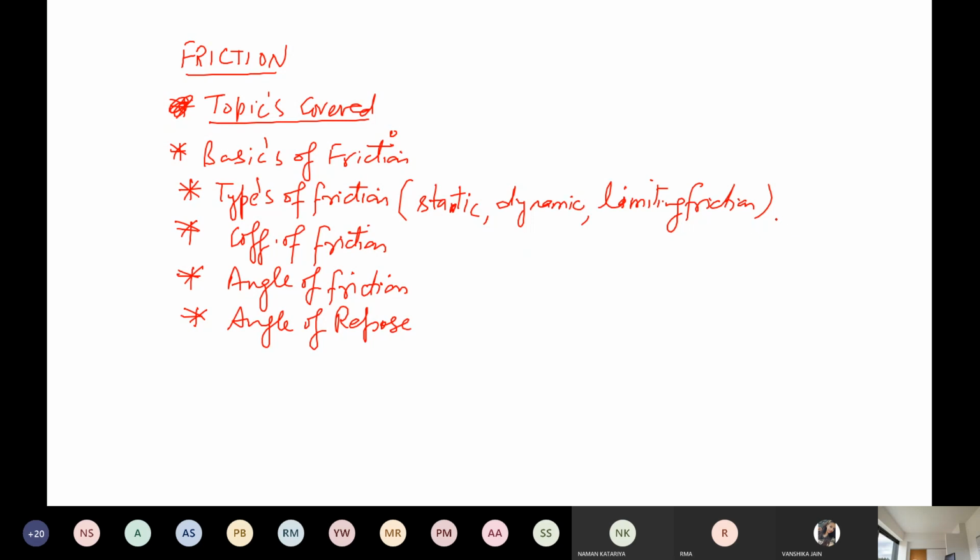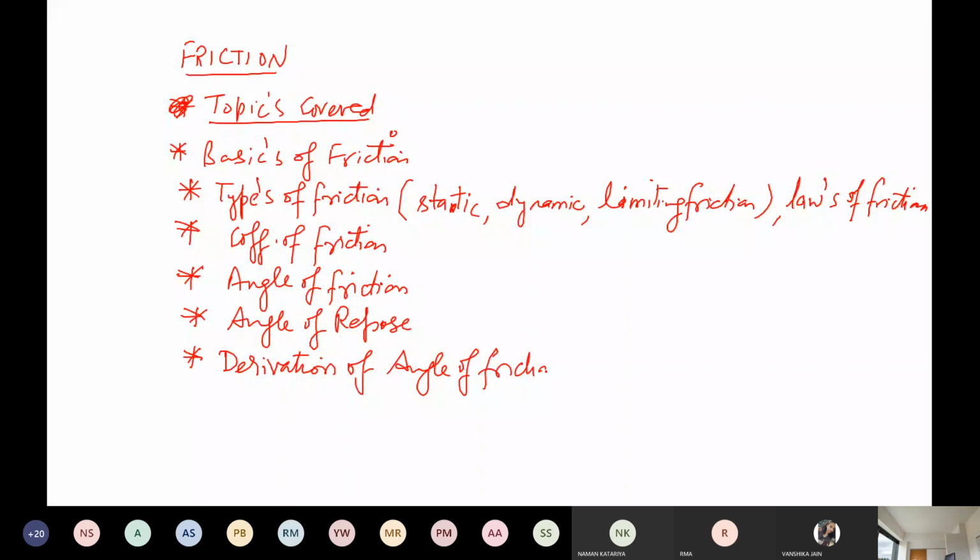In this we are left with one more thing here, the laws of friction. I have written here limiting friction, and I am also writing here the graph.